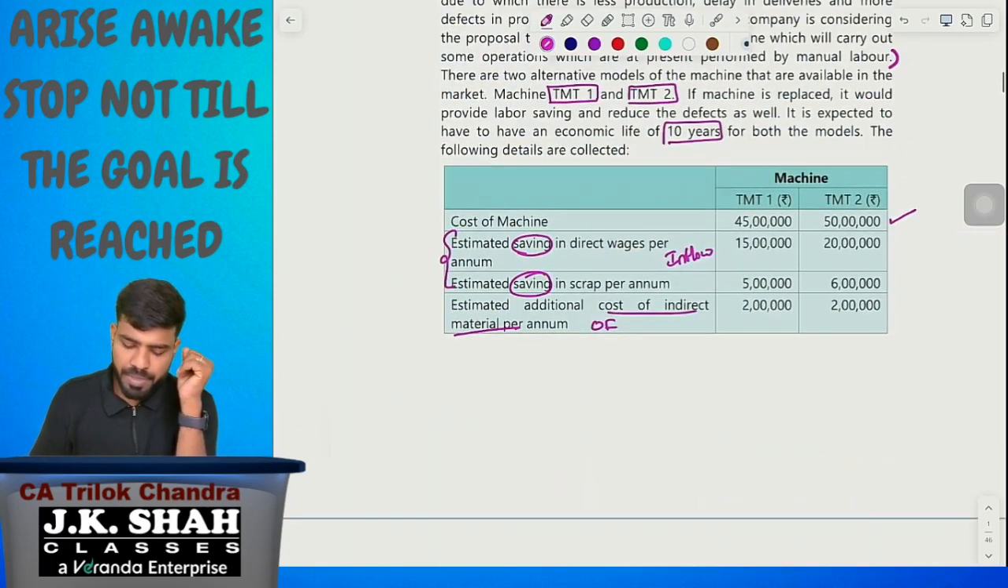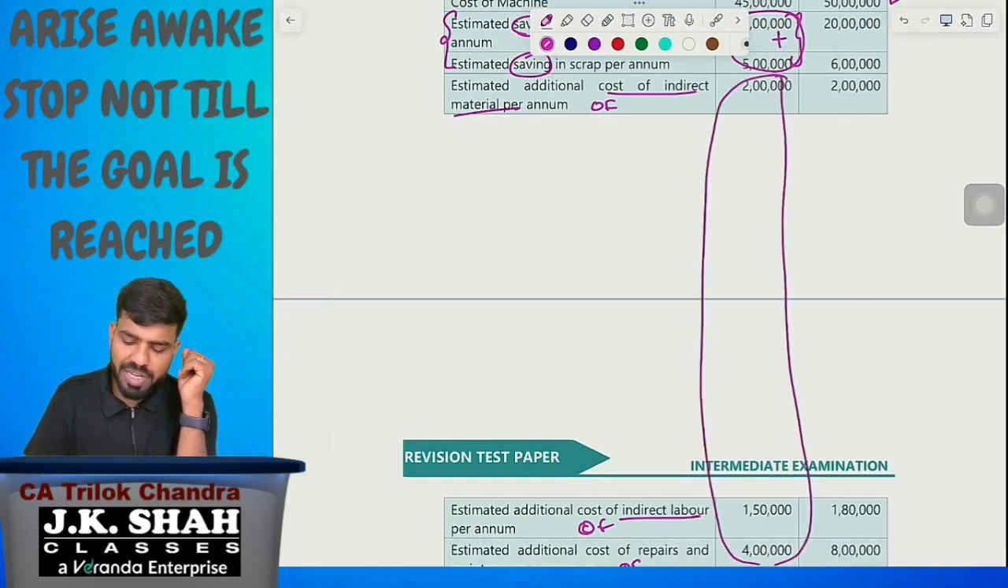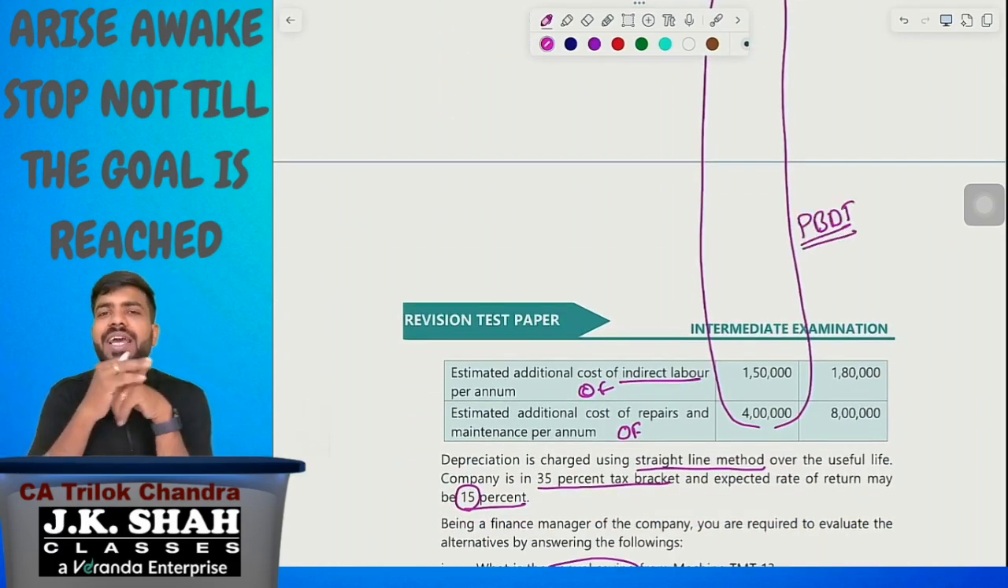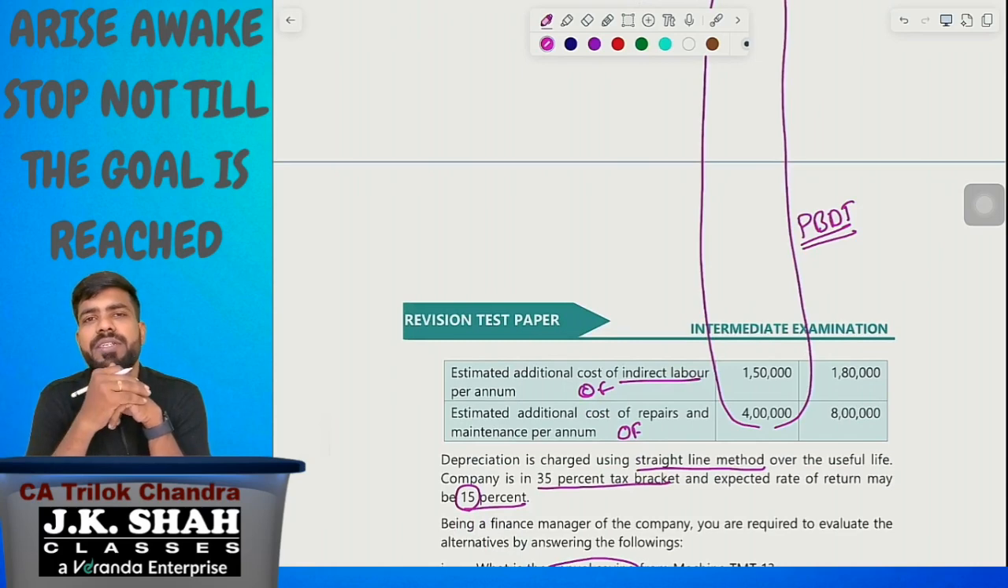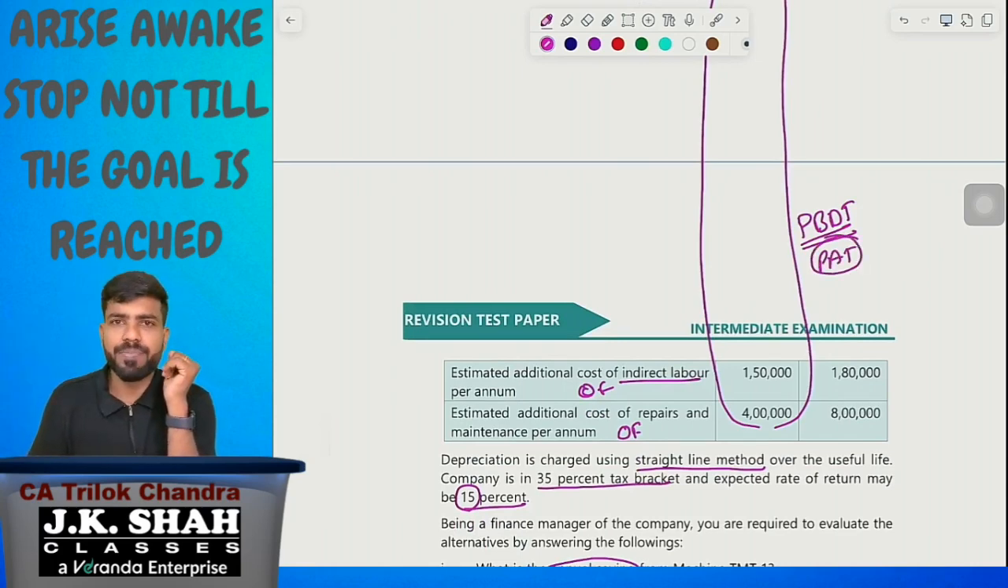Listen. Simple. The first 2 elements will be taken as total. We'll be getting annual total savings. From this, exclude the 3 cost elements. We'll be getting PBDT, profit before depreciation and tax. And then we'll reduce the depreciation. We'll pay the tax. We'll get PAT, profit after tax. This is called annual net savings. Annual net savings, that is what they're asking.